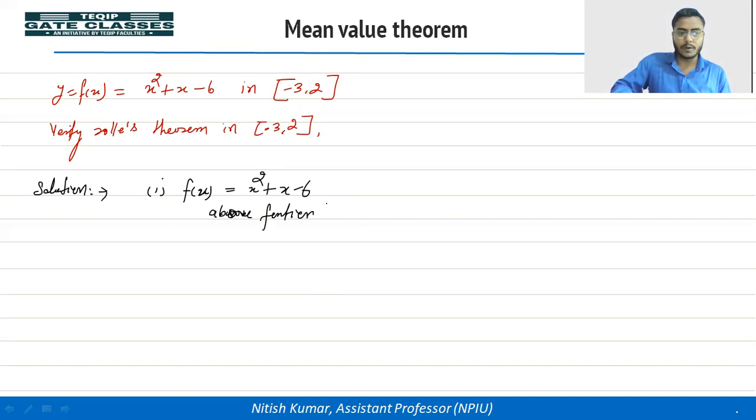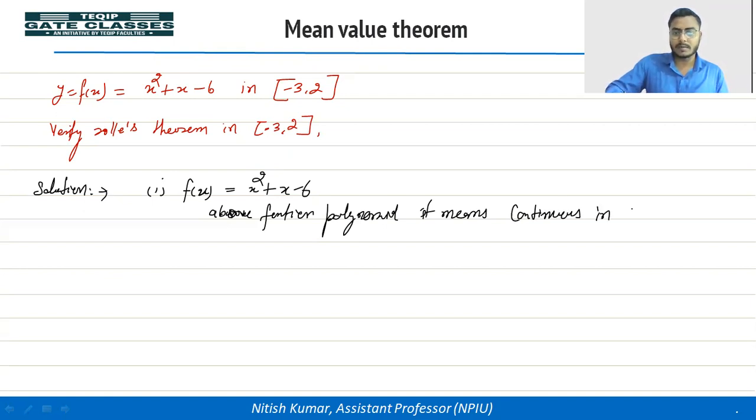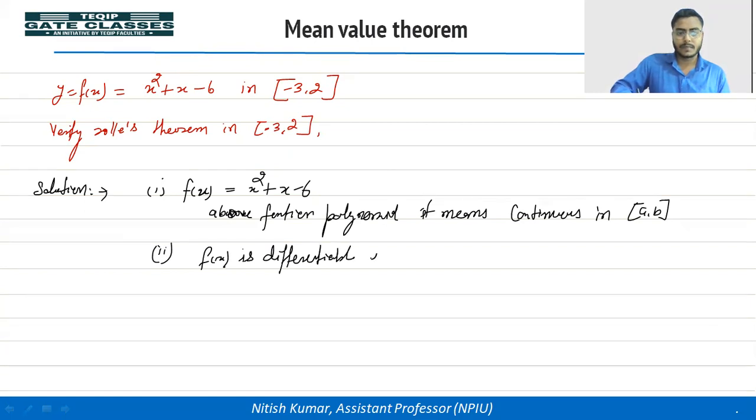So let's see. You can see here, given this function, if a function is polynomial, a polynomial function is differentiable and continuous at all x. So if a function is polynomial, it means it is continuous in the closed interval a to b. Okay, second, if the function is polynomial then it will also be differentiable. f(x) is differentiable in the interval a to b.